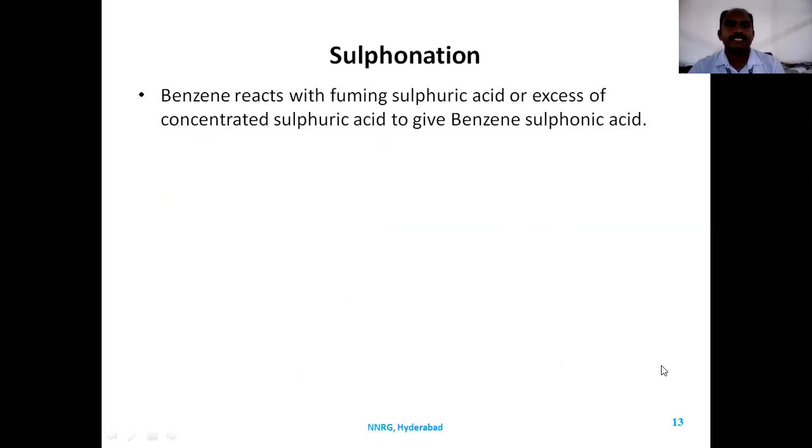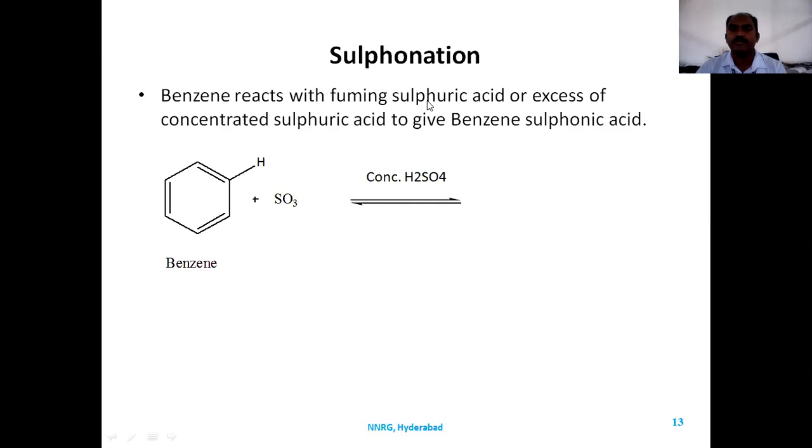Another reaction we can see here is sulfonation, where a sulfonyl group is attached to the benzene ring. Benzene reacts with fuming sulfuric acid or excess concentrated sulfuric acid to give benzene sulfonic acid. When benzene reacts with sulfur trioxide in the presence of concentrated H2SO4, which we call fuming sulfuric acid, sulfur trioxide acts as the electrophile. Sulfur trioxide reacting with concentrated sulfuric acid generates an electrophile, and when it attacks the benzene, it gives rise to benzene sulfonic acid.